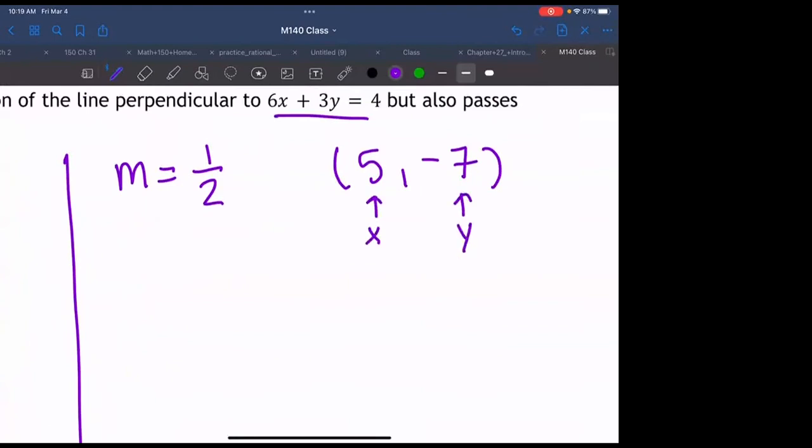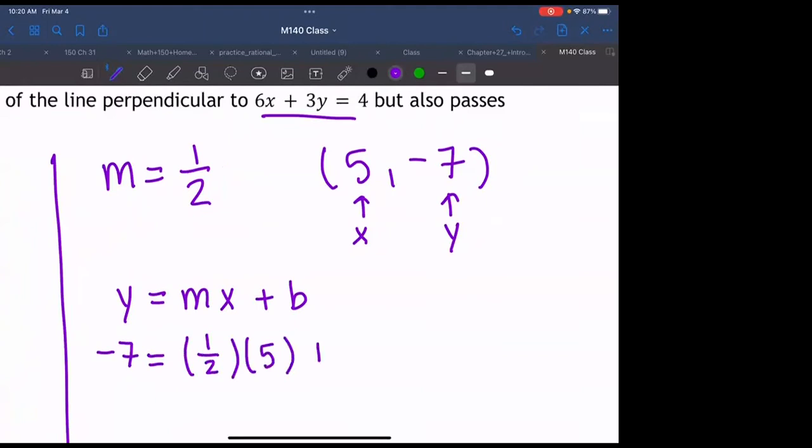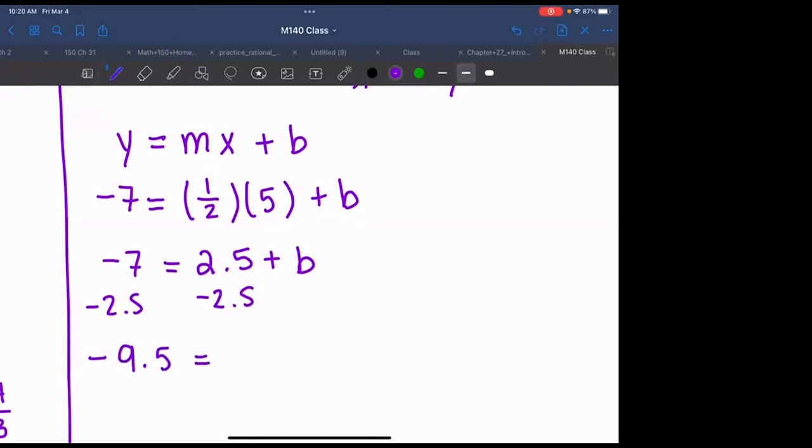All we have to do is do the same thing as our last example. We take y equals mx plus b. We plug in our y value, -7. We plug in m. We plug in 5. And now we're just solving for b. So 5 times 1/2 is 5/2. I'm going to cheat, 2.5. And to solve for b, we subtract 2.5 on both sides. And I'm getting -9.5 equals b.